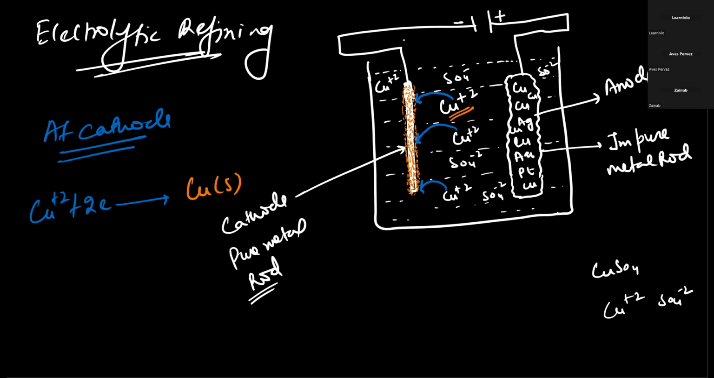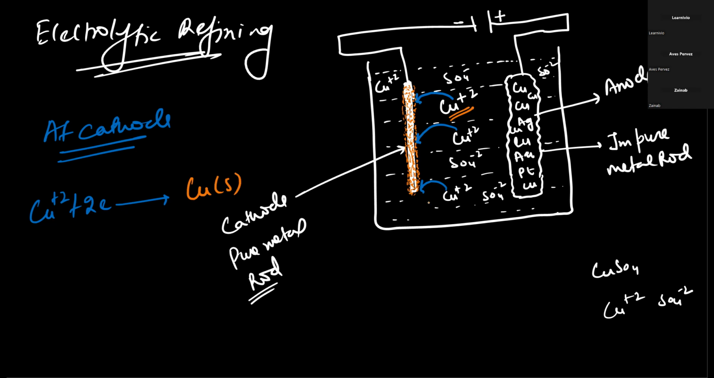Now you see that if the copper ions start moving from the solution to the cathode, then the concentration of Cu2+ ions will decrease in the solution. And if the concentration of Cu2+ is decreasing, then what is going to happen? Tell me. The sulfate ion concentration will increase.